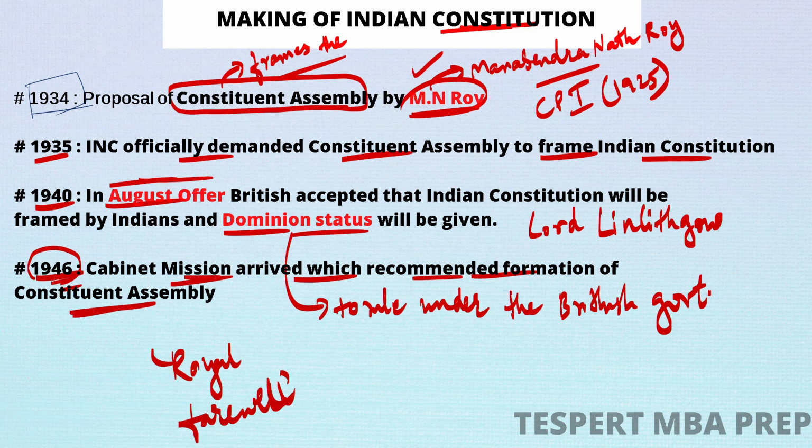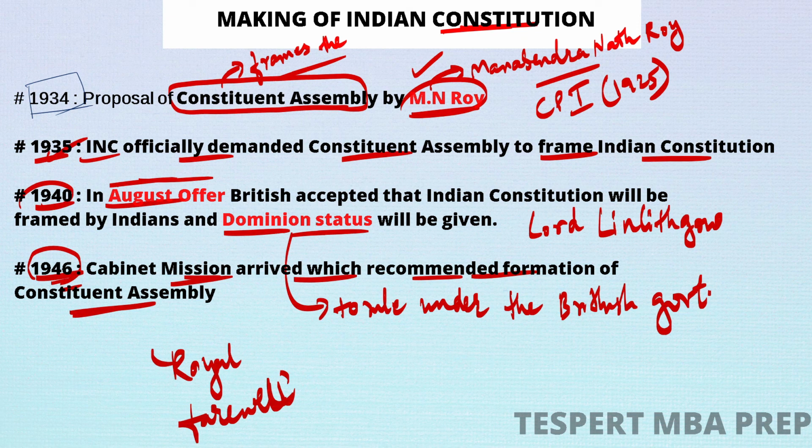But the first idea was given by M.N. Roy. In 1934, for the first time, M.N. Roy proposed the idea of the Constituent Assembly, and in 1935, Nehru officially demanded the Constituent Assembly in the INC, Indian National Congress. And in 1940, in August, the British accepted the idea of a Constituent Assembly, but they wanted to give only dominion status to Indians.